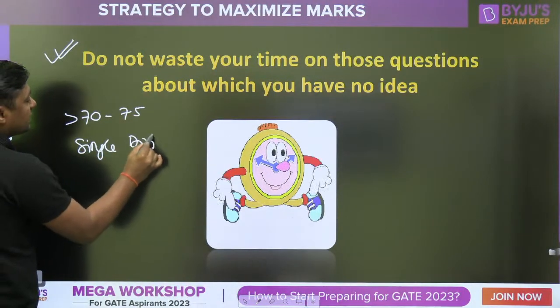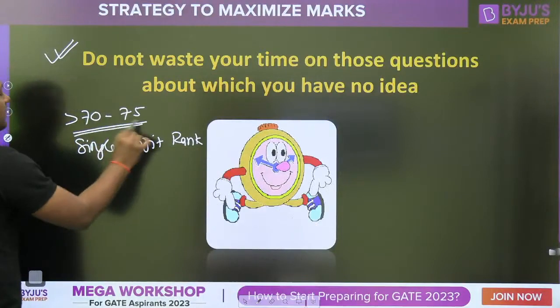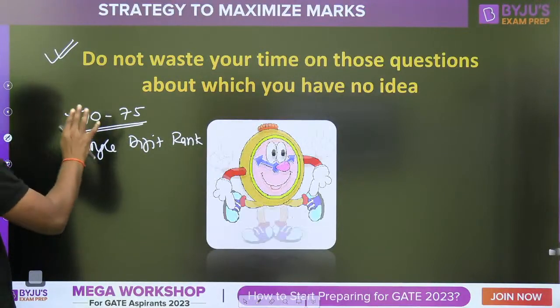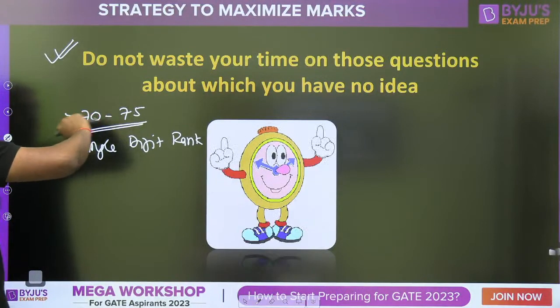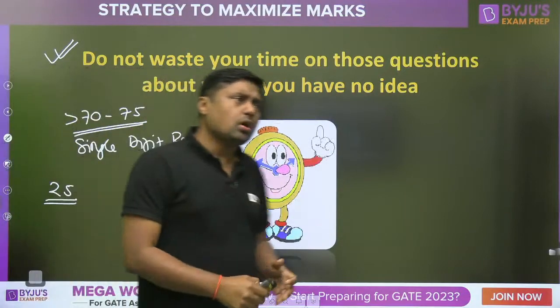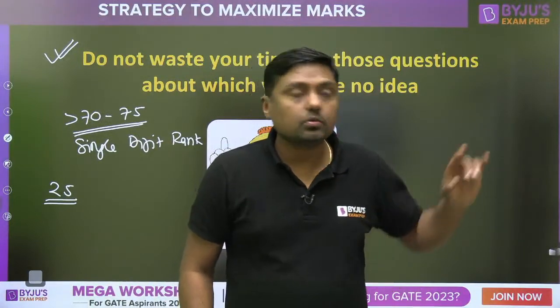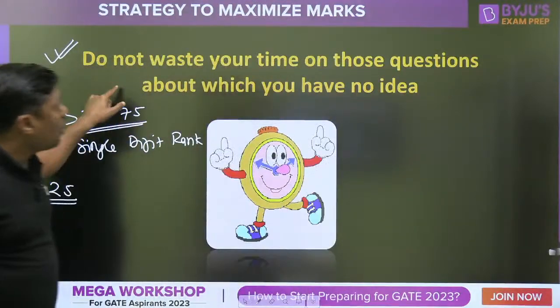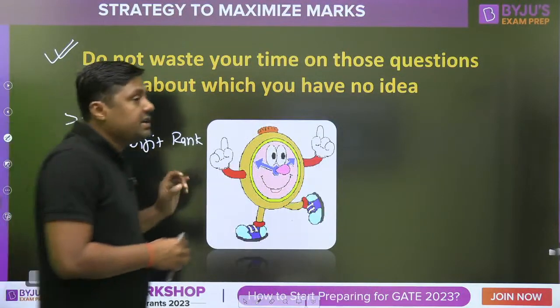Single digit rank. If you are able to get the 70 to 75 marks, then don't waste your time. Means we can leave some questions, because we have the margin of 25 questions. But if you are able to solve questions, then no need to leave. Solve those questions. But what is the instructions? Do not waste your time on those questions about which you have no idea.